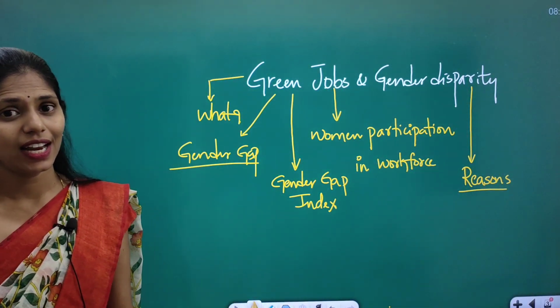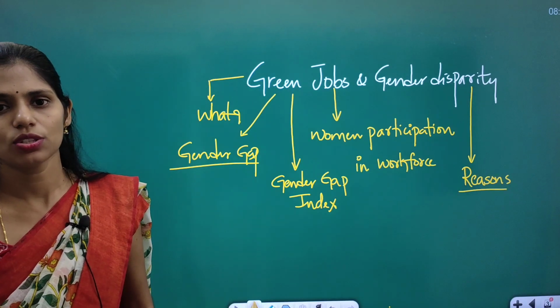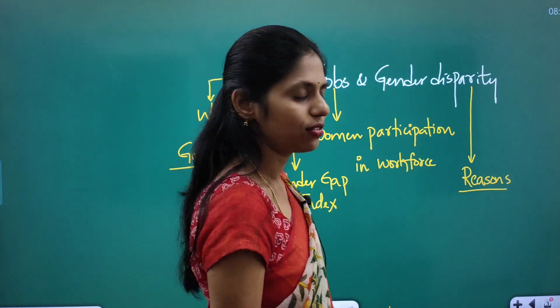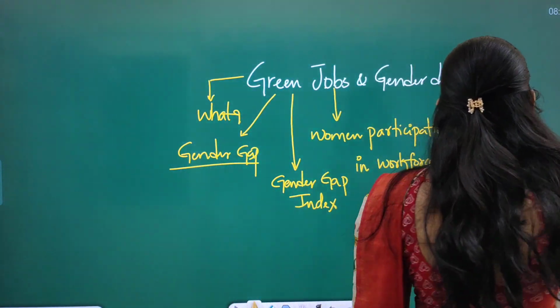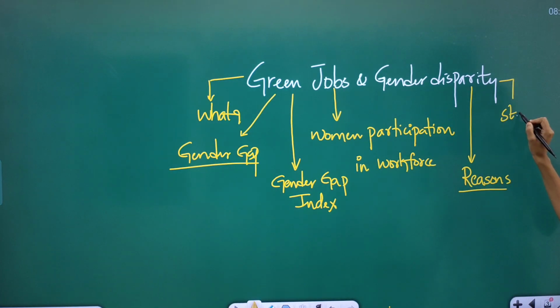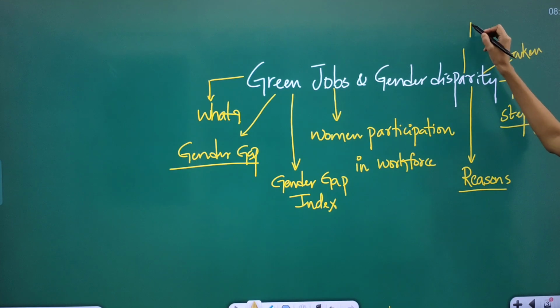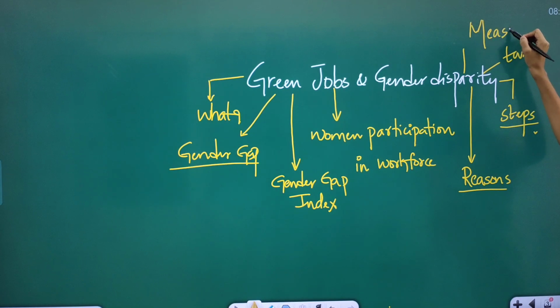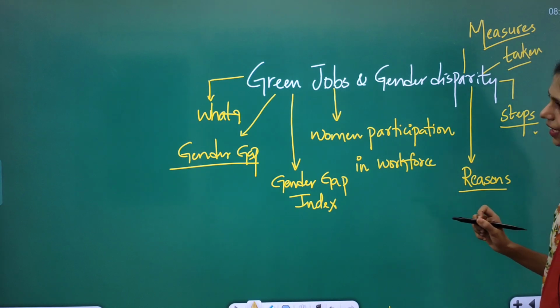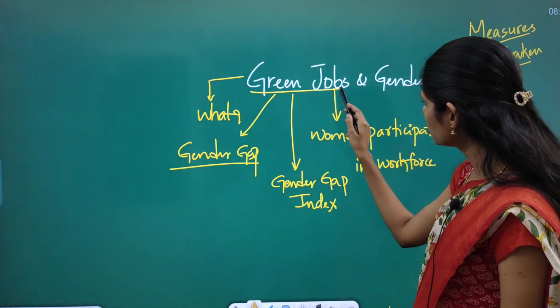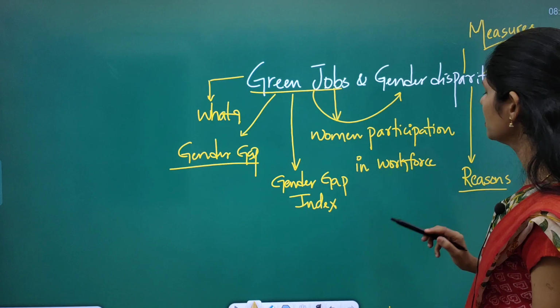One important reason that I can say is patriarchal society. Okay, so you have to see other reasons as well, and what steps can be taken to decrease this gender disparity. You have to see what steps are already taken by the government, and you have to suggest some measures. And this article is talking about green jobs and how it is leading to this gender disparity.